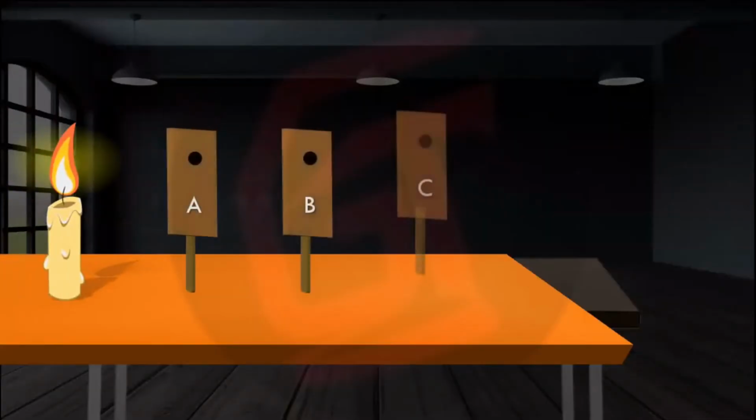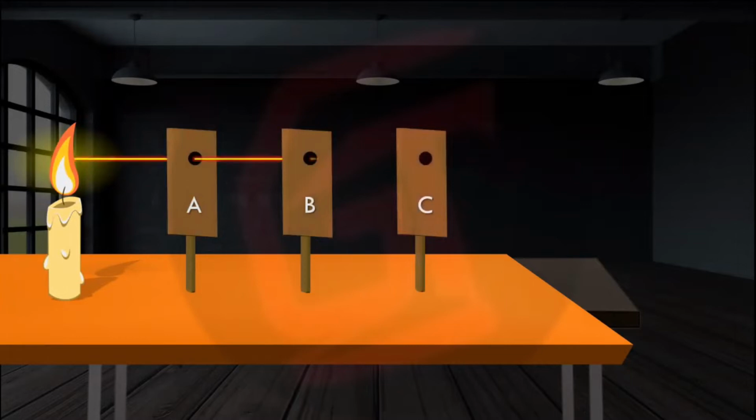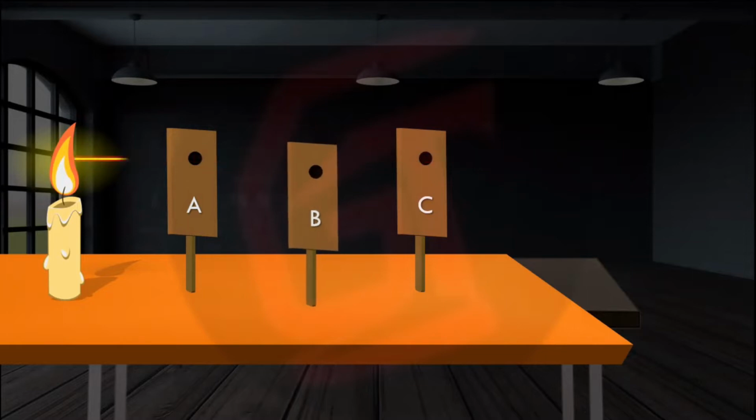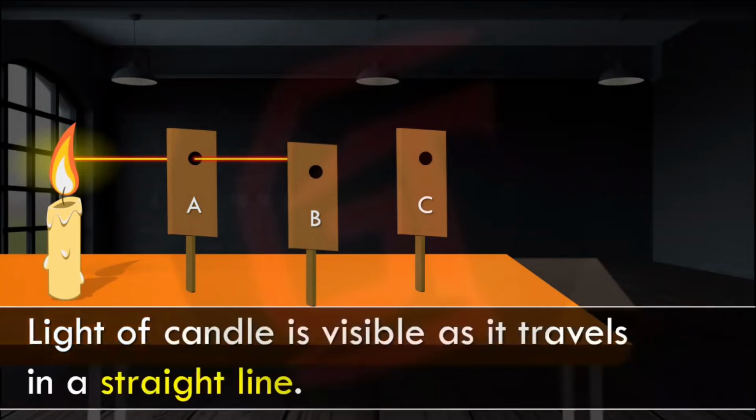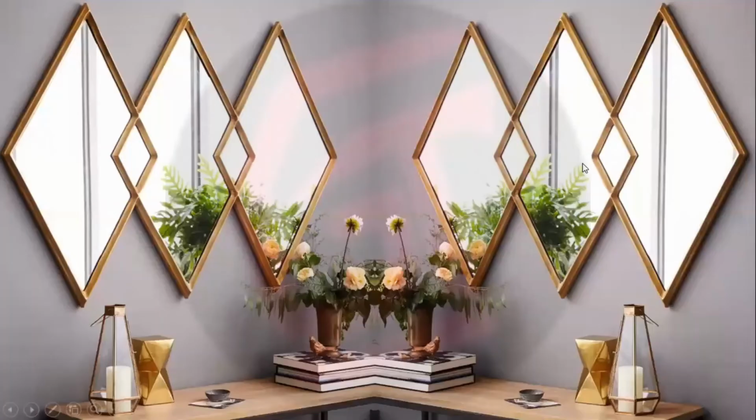Now you see here this candle burning, and there are some cardboards. The candle's light will pass through each cardboard because of the hole. Now suppose one of the cardboards is disaligned, then what will happen? Light of the candle is visible as it travels in a straight line, and if it is disaligned, then the light will not travel through all the three cardboards.